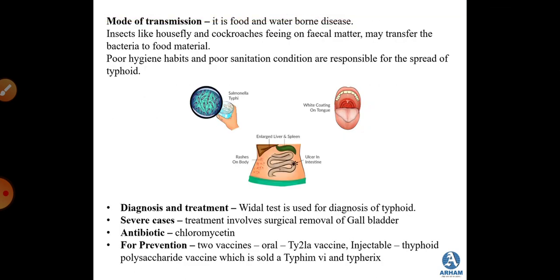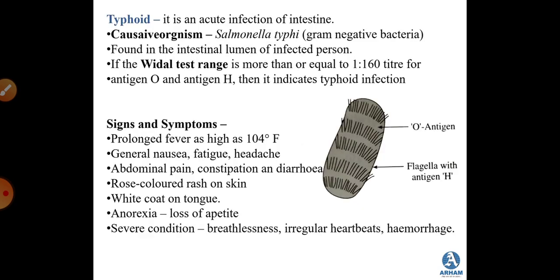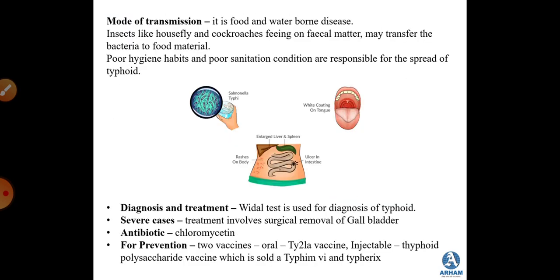Mode of transmission: it is a food and waterborne disease. So if it is a food and waterborne disease, it mainly happens in the season of monsoon. This particular disease is very common in the monsoon season, because as it is a waterborne disease and a foodborne disease, water gets infected.